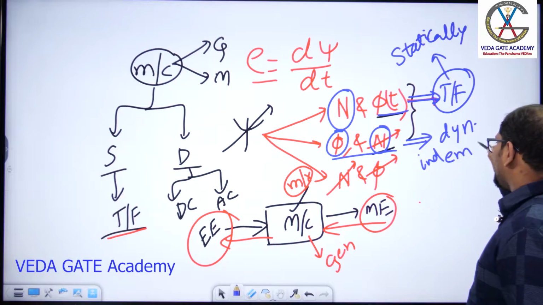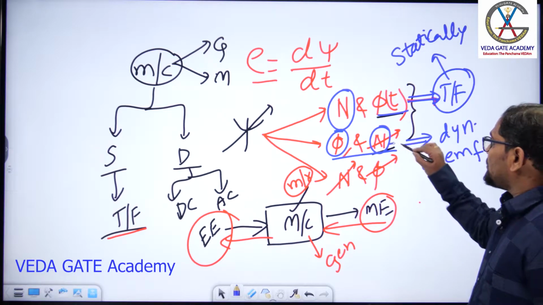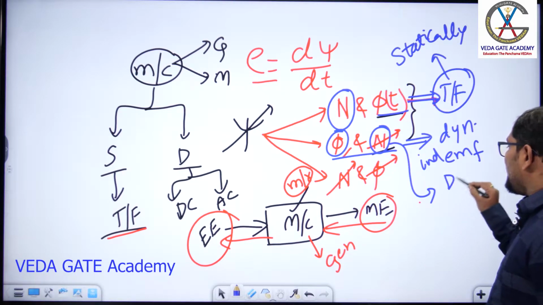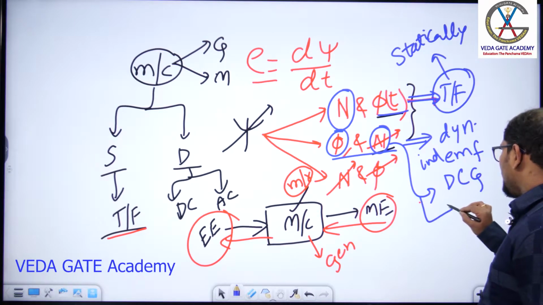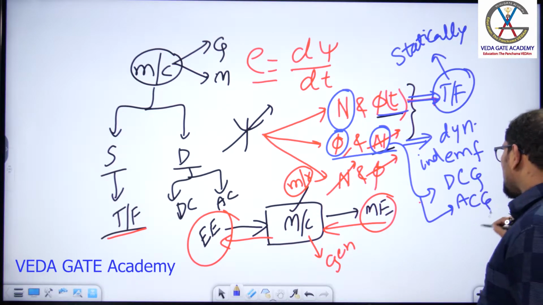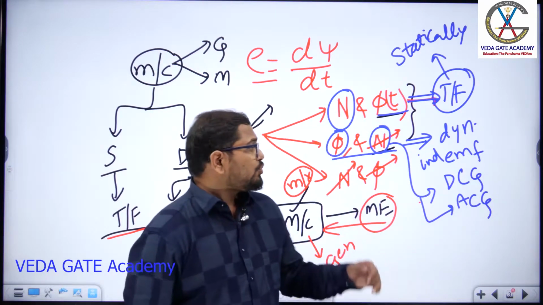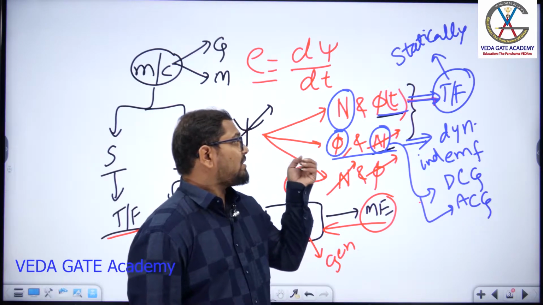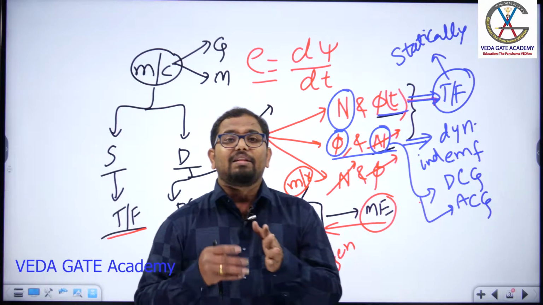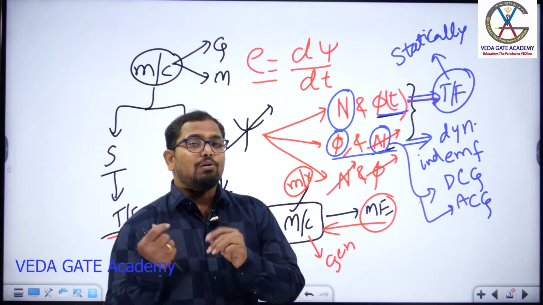We call this a dynamically induced EMF, and this is possible in both DC generators and AC generators. In both AC and DC generators, we get the induced EMF by fixing the flux as a constant value and by varying the number of turns as a variable quantity.